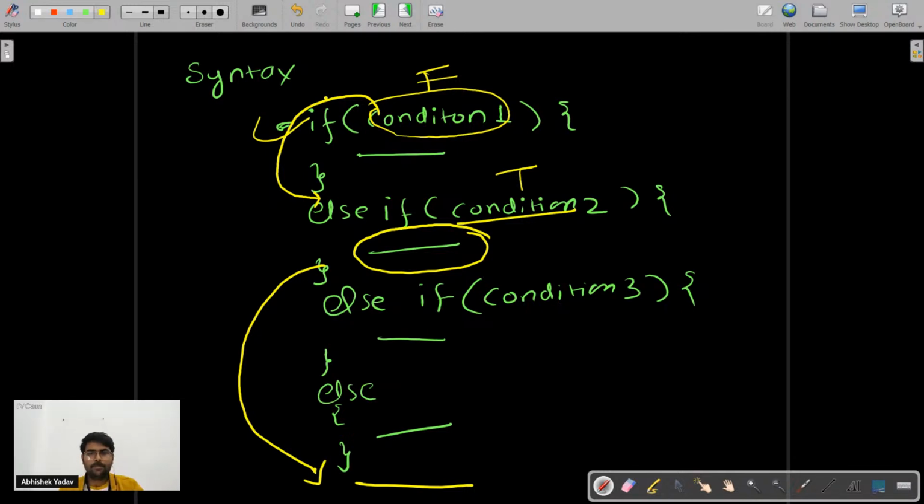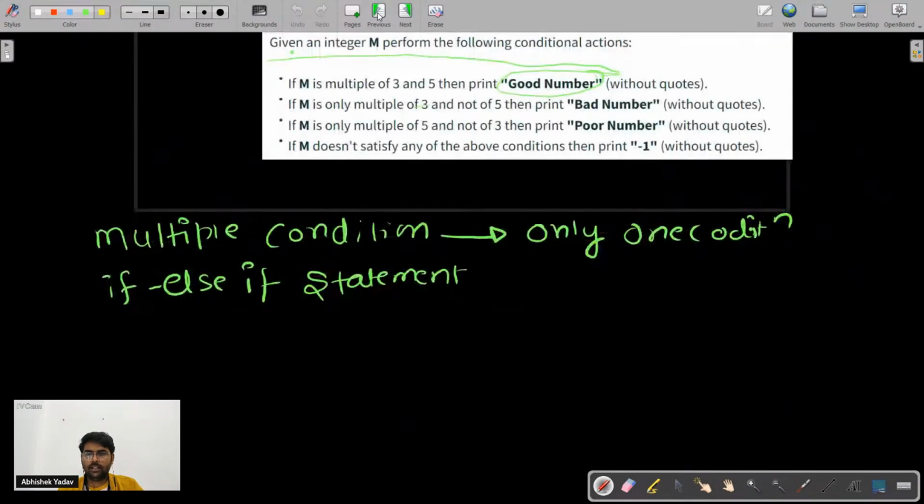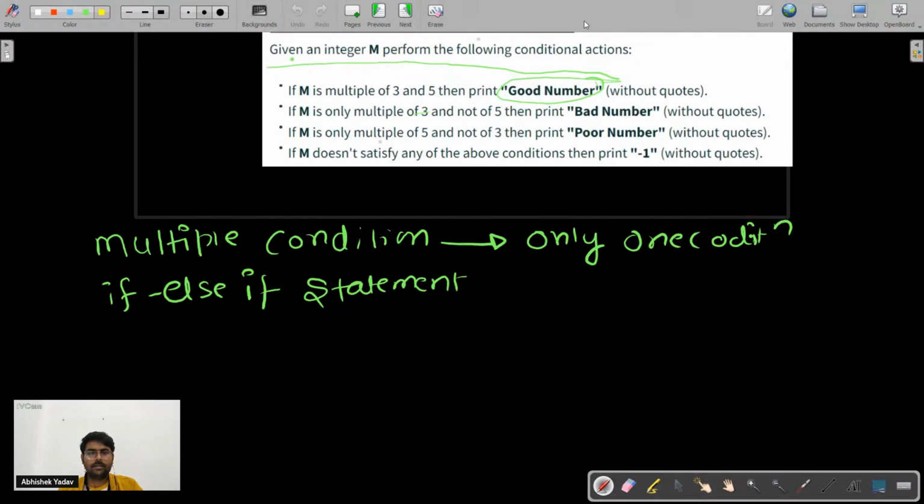So let's now discuss this problem statement. So basically what I have, yeah, simple one. Can we use switch and break? Yes, you can use switch and break here also, and we will talk about that part also. So if m is a multiple of 3 and 5, then print good number.